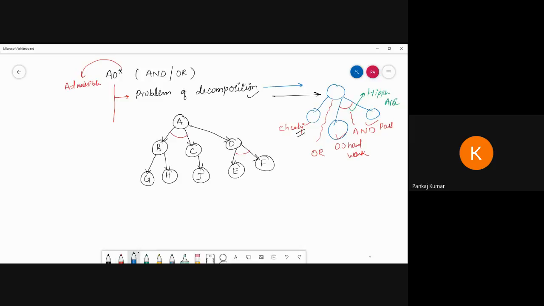That does not mean the cost is always 1. For our understanding purpose, our calculations should be easy, so I am taking 1. And the heuristic value is given.